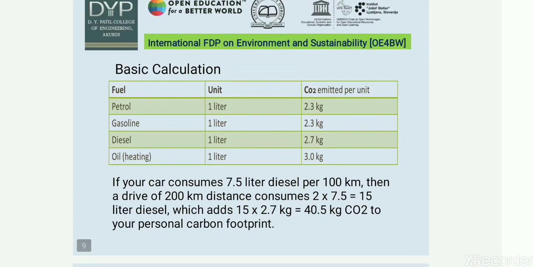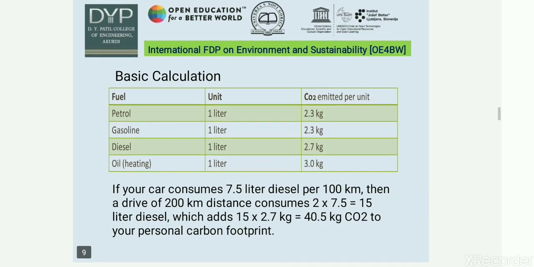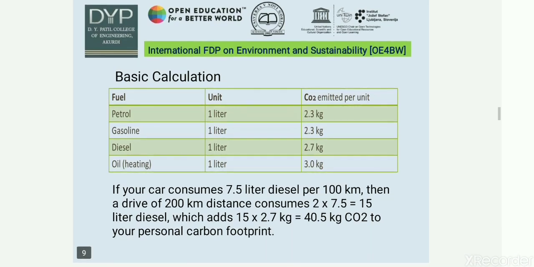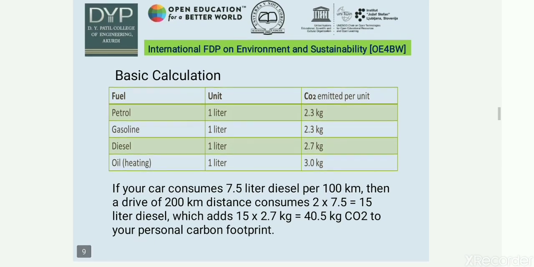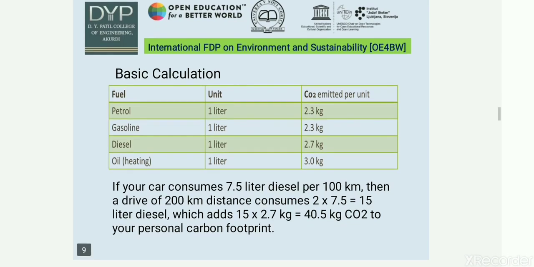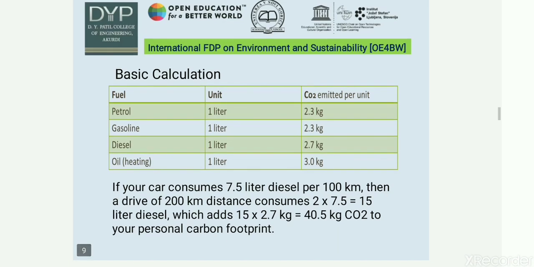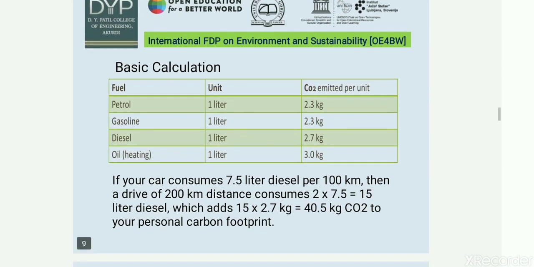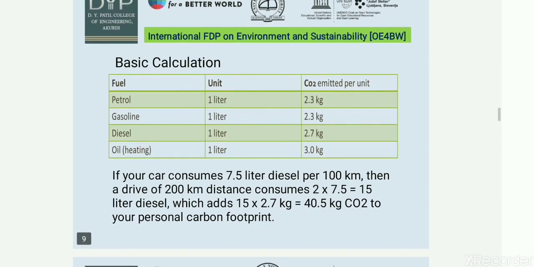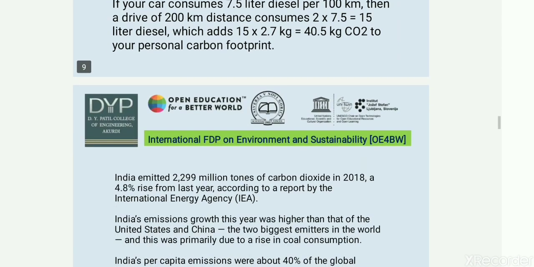If we are traveling by car and our car consumes 7.5 liters of diesel per 100 kilometers, and we are driving for 200 kilometers, we will consume 15 liters of diesel, that is 2 into 7.5. The diesel amount is 15 liters, and 1 liter of diesel emits 2.7 kg of carbon. So 15 into 2.7 is 40.5 kg CO2. This is your personal carbon footprint.